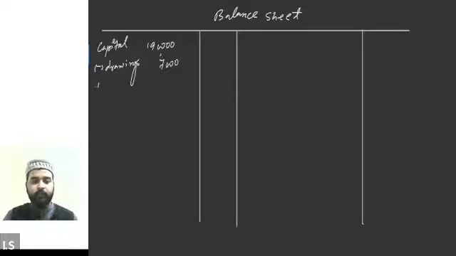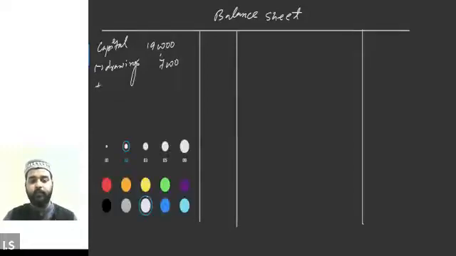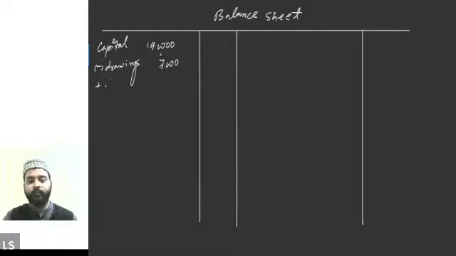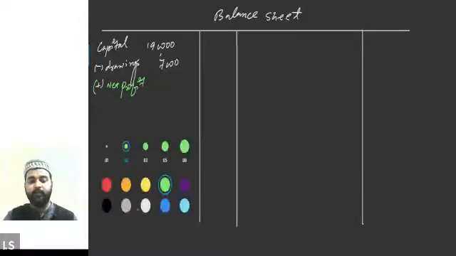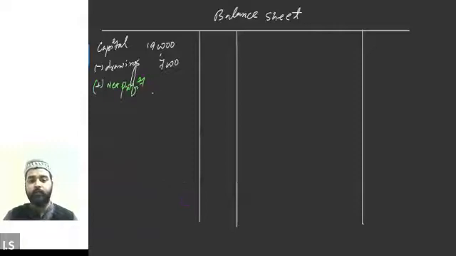And then we will add profit to it. But for finding out the net profit, we will have to prepare the profit and loss account, so we will leave it for now. Net profit will be added here, and then the final value will be written in the final column of the balance sheet. Okay.